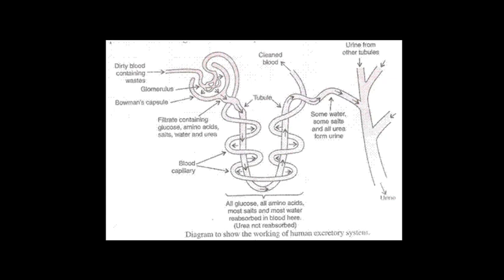What is dialysis? The procedure used for cleaning the blood of a person by separating the waste substances from it is called dialysis, and the kidney machine is also called an artificial kidney. So this is all about the excretory system.